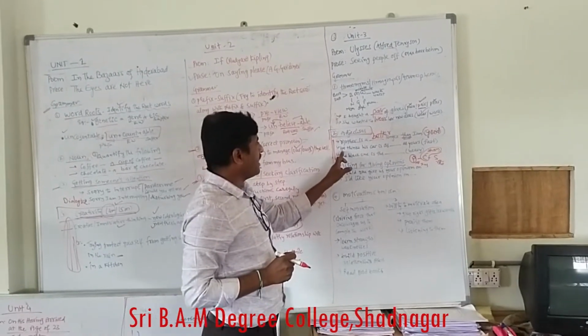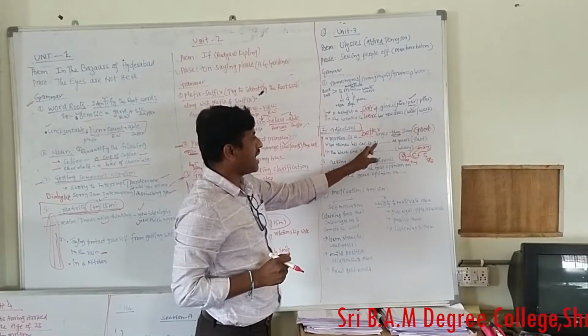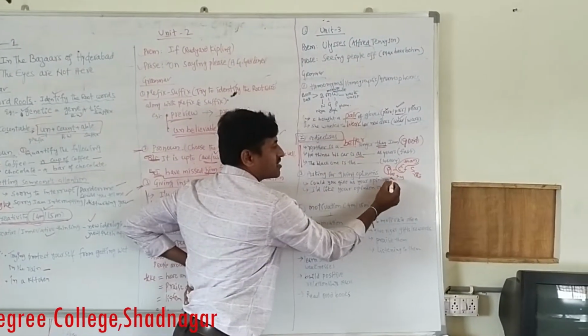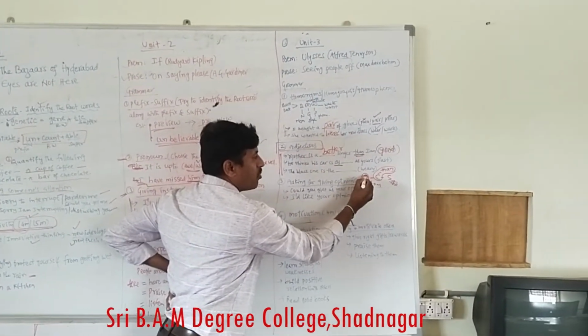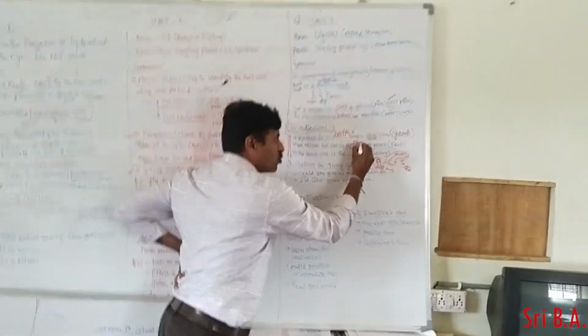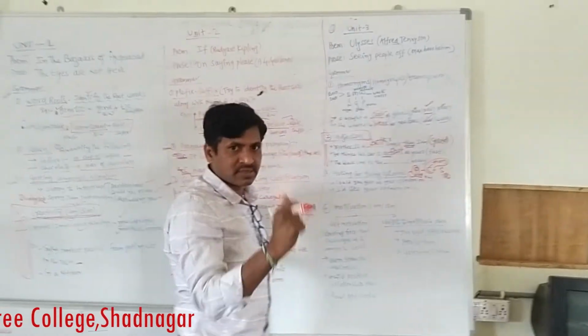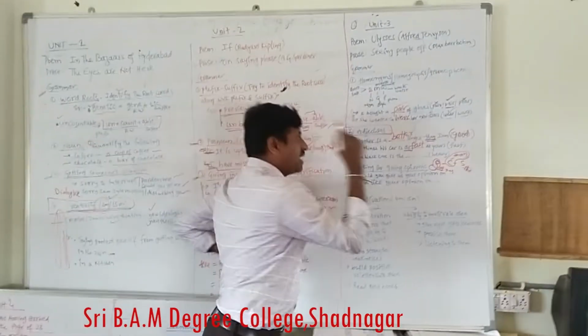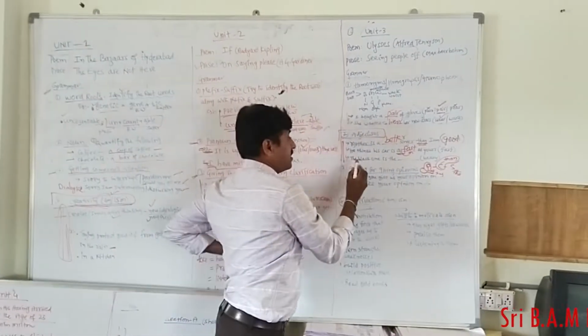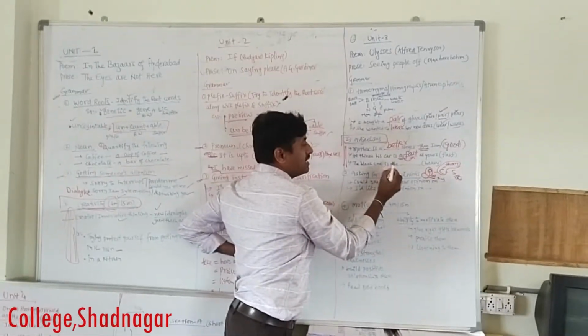Next, he thinks his car is as dash as yours. Now you can see as is there. Just now I said if as is there you have to use the positive degree. What is the positive degree of fast? Fast only. Comparative, faster. Superlative, fastest. As is there, so I have to use the positive degree. Now the next sentence, the black one is the dash.